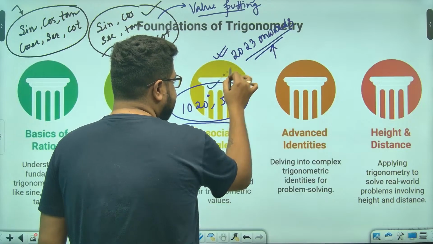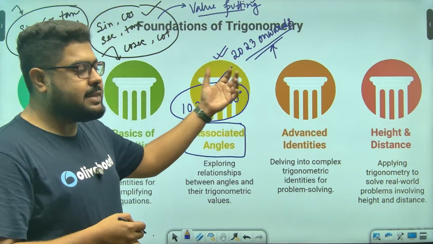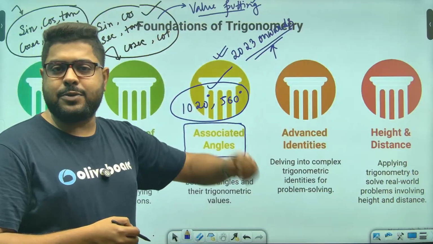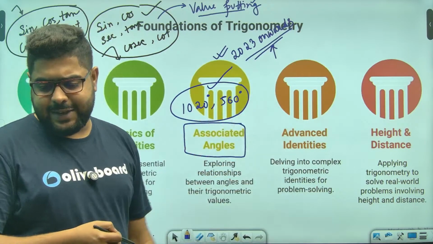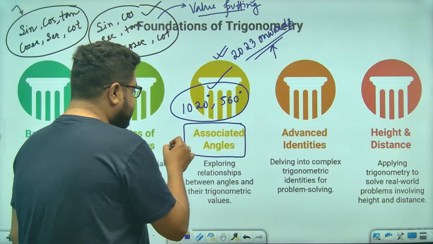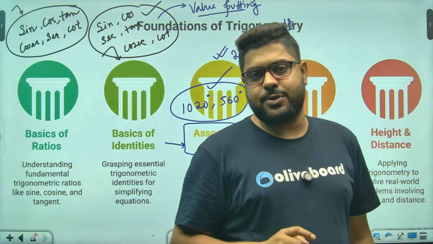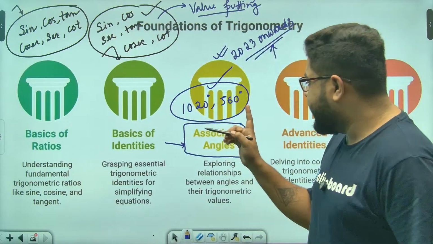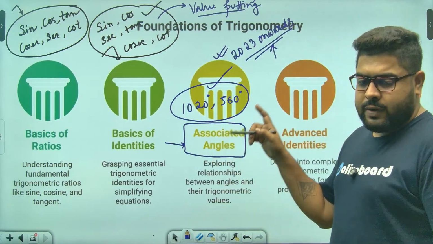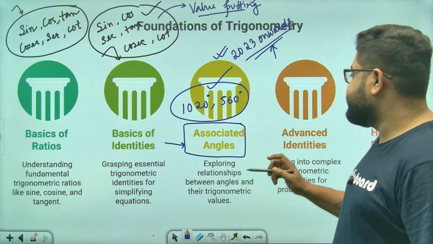They are asking a lot of questions like this. What is the value of tan minus 1020 degrees? I guess in 2023 the question is. Those types of questions require all the sine, tan, cos concepts, that is called associated angles. Very important, it requires a whole class. So if you don't know this, please go through this, very, very important.